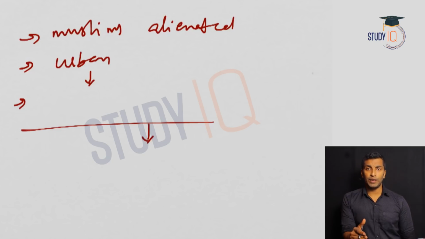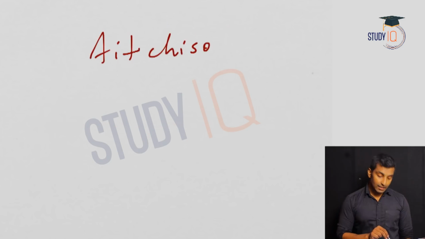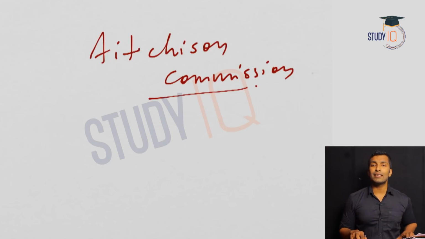And before I end this video, I want to discuss one more point which I have missed out under Lord Dufferin. This is not the context for discussing that particular point, but since I have missed it under Lord Dufferin and there is a possibility of getting a question, I am discussing it. Okay, so it is actually the Aitchison Commission. You just need to know what it is, what was the recommendation, who appointed this, that's it.